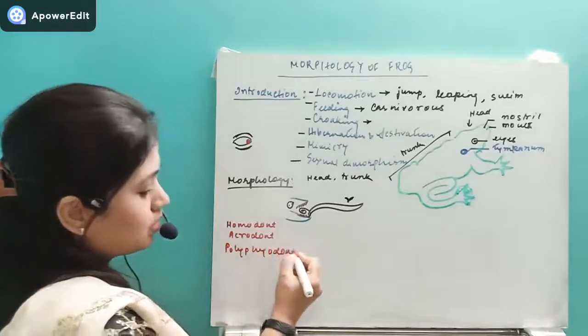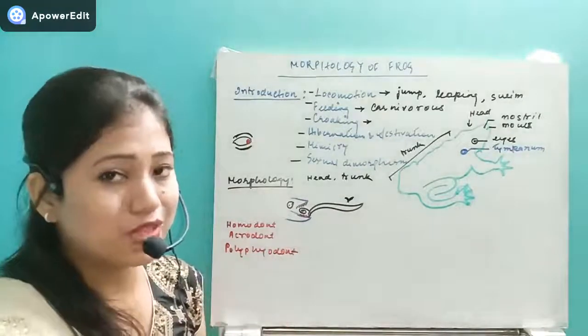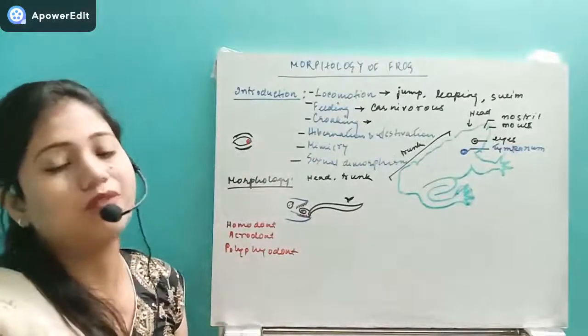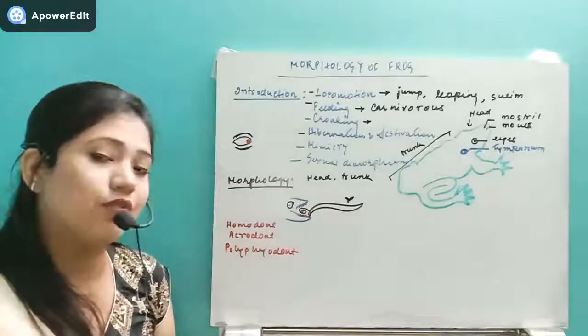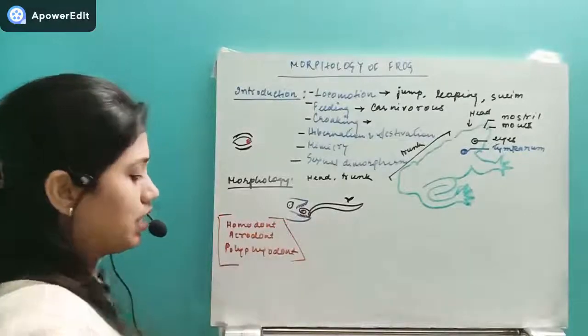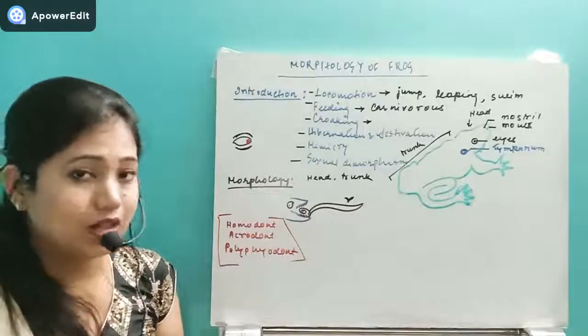polyphyodont type of teeth. That means in case of us, we have two sets of teeth. In case of the frogs, they have numbers of sets of teeth. Whenever the teeth fall, once again they can grow. So this thing is already taught in the digestive system, digestion and absorption.